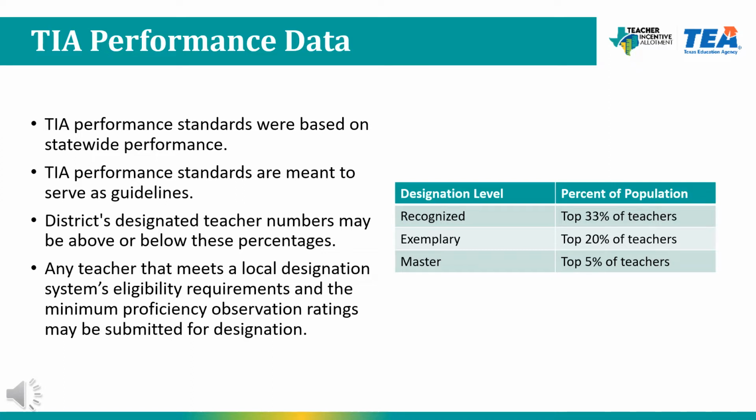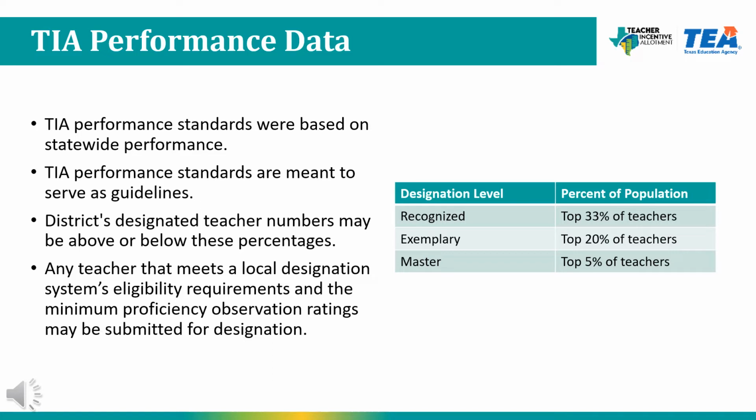Recognized represents the performance of the top 33% of teachers across the state. Exemplary represents the performance of the top 20% of teachers across the state. And master represents the performance of the top 5% of teachers across the state. These performance standards are meant to serve as guidelines, not as a requirement for teachers.